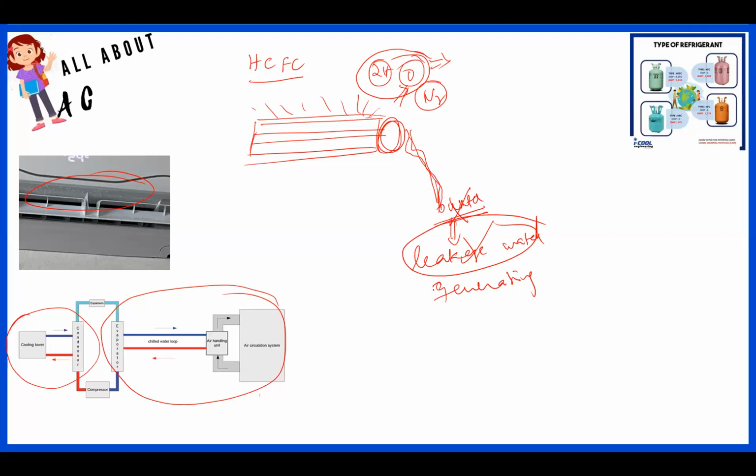Okay, so coming back, when you say generating water, it can be used, but you cannot consume the water. You have to understand this part. Probably we can collect this water using a trough, and in some places where water is scarce, this can be reused for the given place.